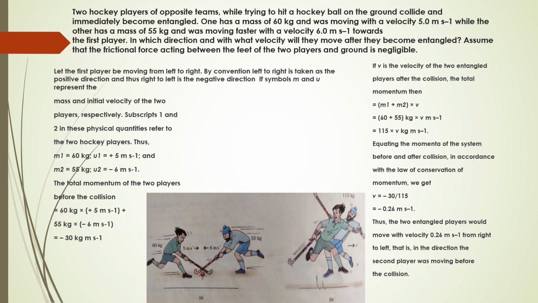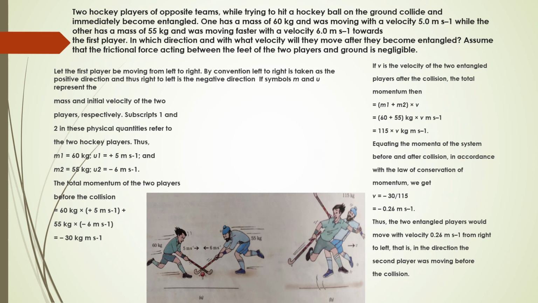If the velocity after entangling or after collision is taken as v, because they are entangled, we will take the total mass 60 plus 55 kg into v. So that is 115v. We can equate both these because, according to the law of conservation of momentum, the momentum before collision and after collision is equal.